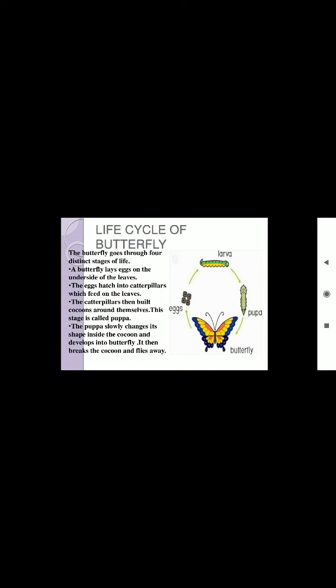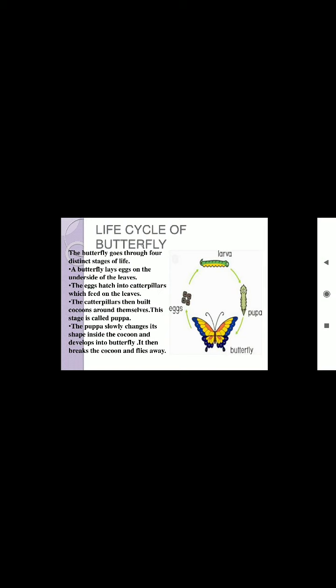Life cycle of butterfly. Butterflies and houseflies undergo 4 stages in their life cycle before becoming adults. The stages are: egg stage. First, the female insect lays eggs in clusters.